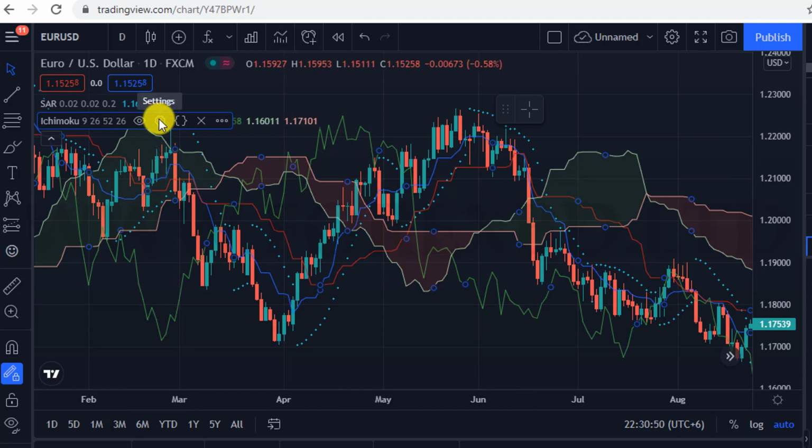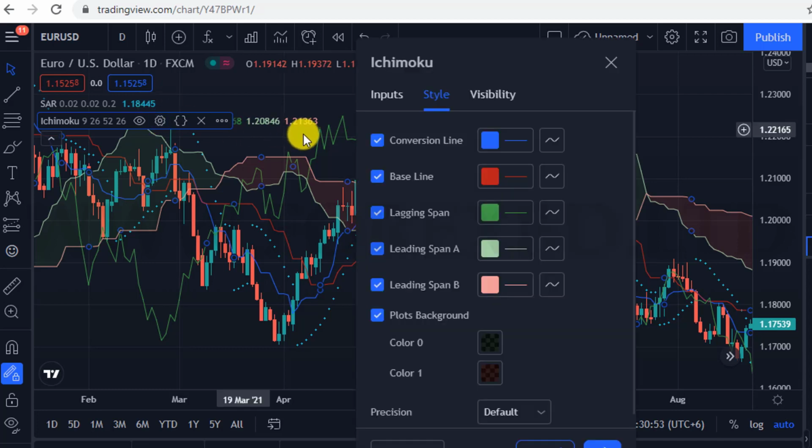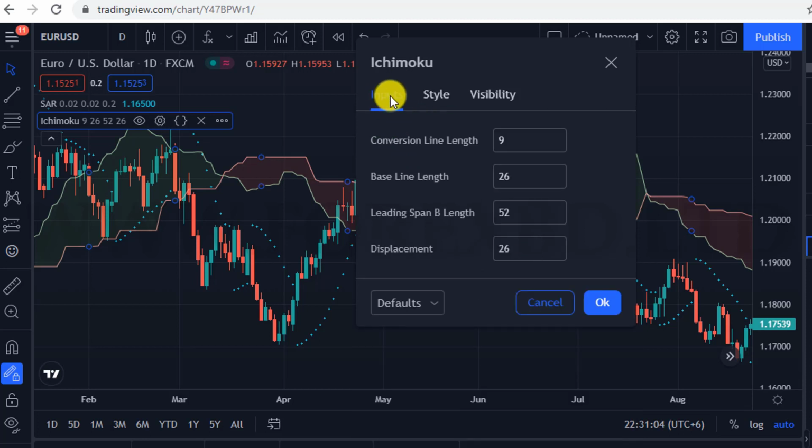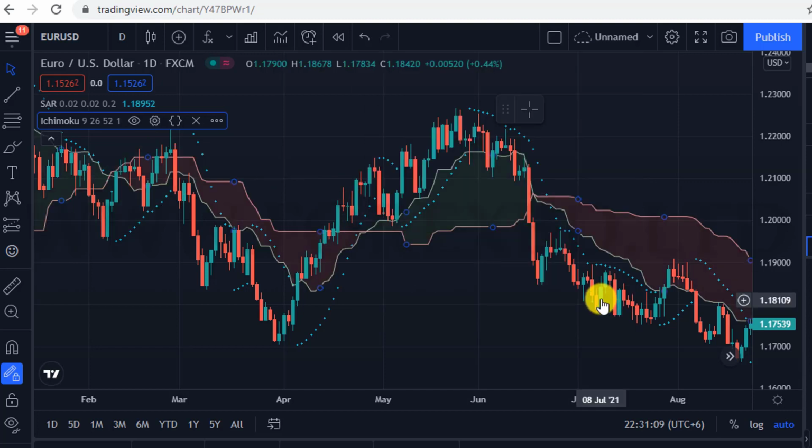So we have to make some setting so that you can use it very easily. That's why you have to click on the setting icon. If you click there, a new page will appear which you can see on the screen. The setting you need to do here is remove the top 3 lines. Once you remove the tick mark from here, the line will be removed. Then come to the side input option, then write 1 in the displacement option. When this is done, then click OK. This will set up on your chart.